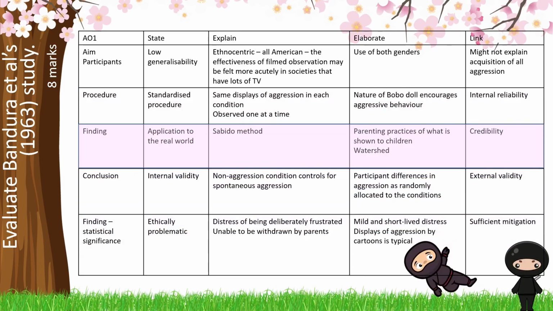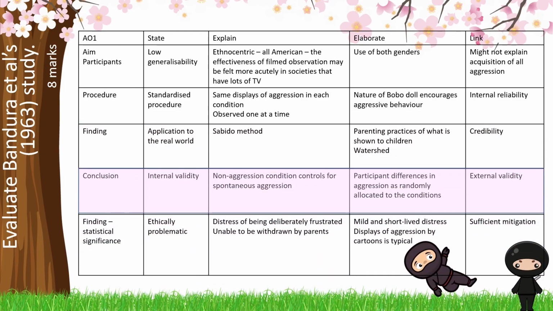We then want to move through and give some findings, and our application here is about our application to the real world and the Sabido method. This is the inclusion of things that are topical or concerns in society in telenovelas in order to change and shape behaviour. We can also talk about 1963 having an impact on the watershed, and that most shows that have violence aren't shown until after 9 p.m. because of the concerns about children imitating those behaviours. All of this gives our study and its findings credibility.